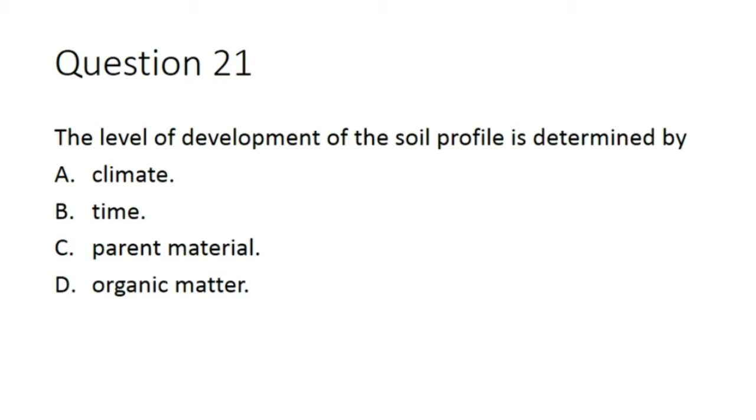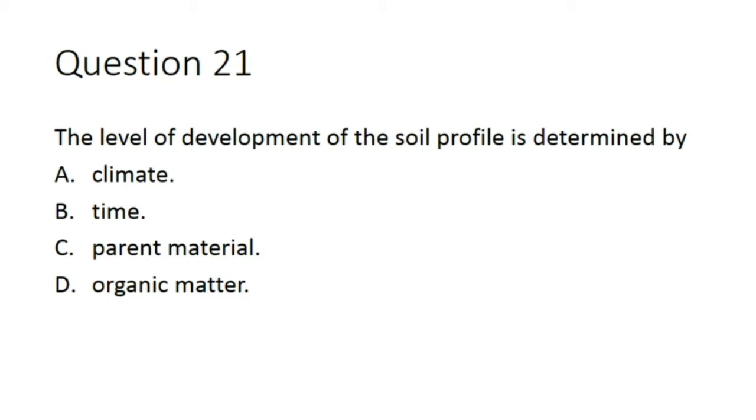21. The level of development of the soil profile is determined by A. Climate, B. Time, C. Parent materials, D. Organic matter. The nature of the soil profile may be such that it is fully developed or partially developed, implying that soil may be deep, skeletal, or of medium depth. Soil profile development is influenced by a number of factors.